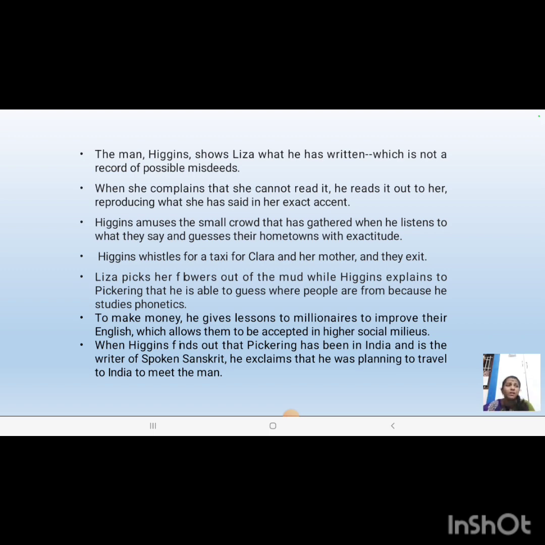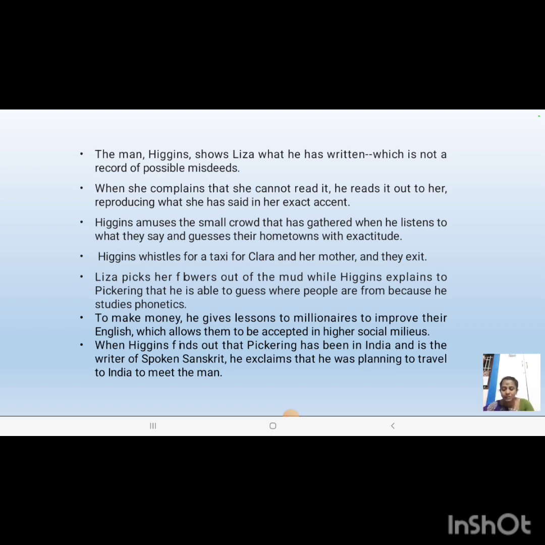She belongs to a slum area, and so do Clara and her mother. About each and every one, he would be able to pinpoint their area of residence. So the crowd will be awestruck, and Eliza will also be shocked. At this juncture, Colonel Pickering, who has travelled from India to meet Henry Higgins, will get introduced, and they will make plans to meet each other at Wimpole Street the next day.